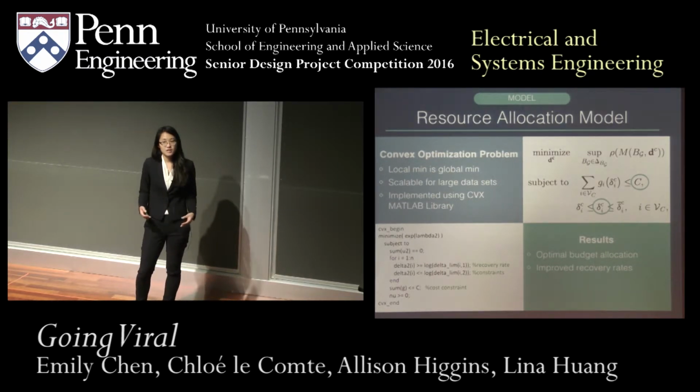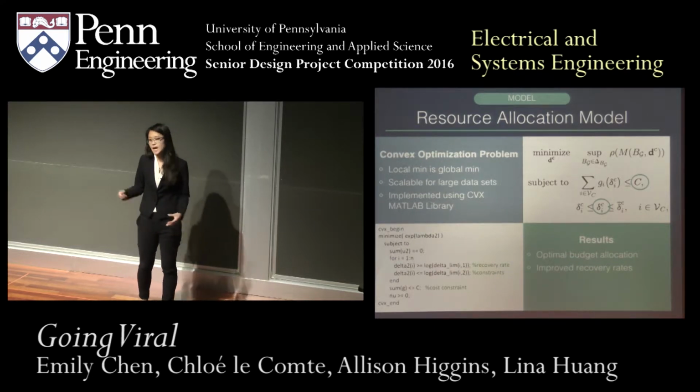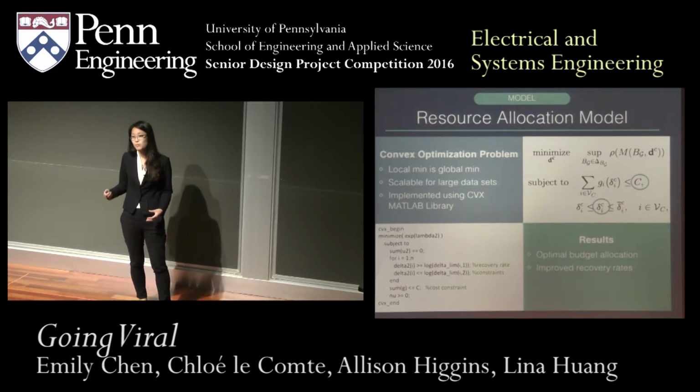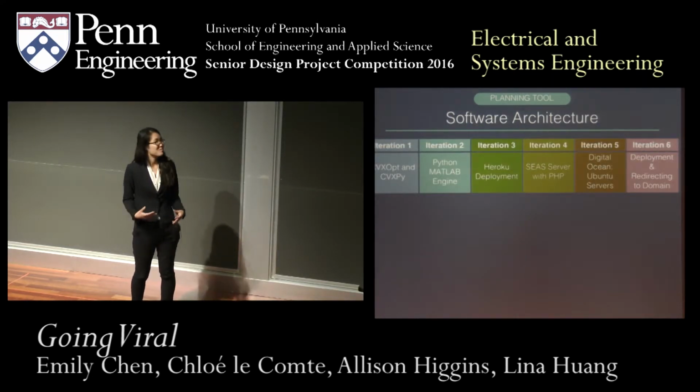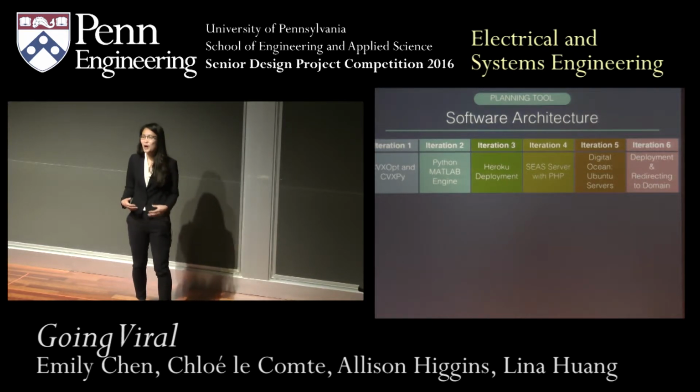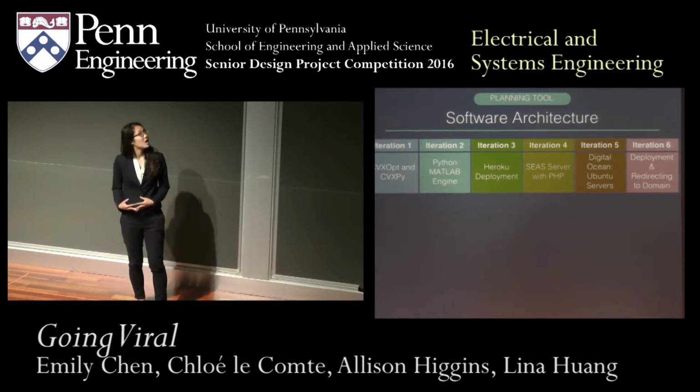And just to summarize, how this model works is that a user inputs a total budget to allocate to different cities, and then the output returns the optimal resource allocation to each city, as well as the improved recovery rate for each city. Okay, so now that I've finished talking about the math behind our model, we're going to move on to what our public policy tool looks like.